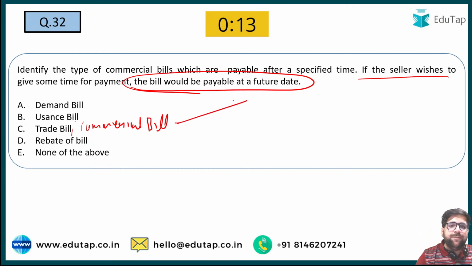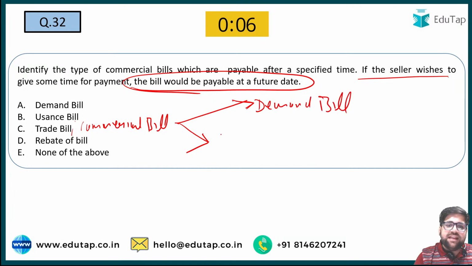See, commercial bills can be divided more largely into two parts. The first is demand bill and the second is usance bill.